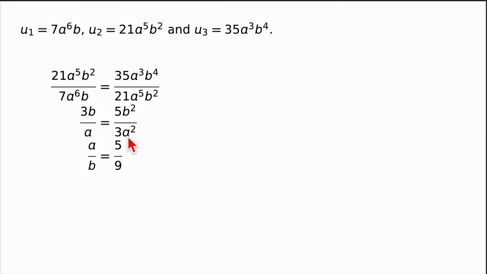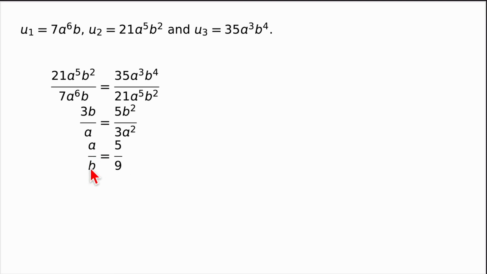And I could multiply both sides by a squared. A squared on top of a just leaves me with an a upstairs. And divide both sides by b squared. So b on top of b squared would leave me with a b downstairs. And that's the answer. a over b is equal to the number 5/9. Nowhere during this did we have to find the value of a and b, and in fact you can't. But you can find the value of a over b.